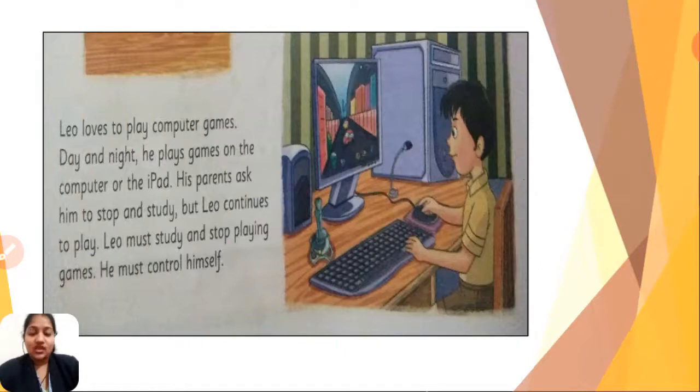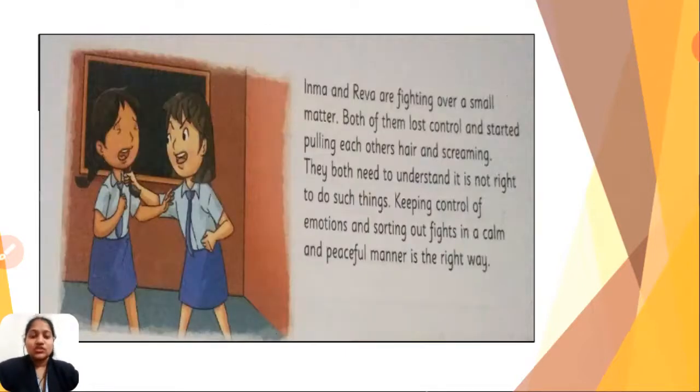Okay, let's move further. So next you can see through the image, the two girls are fighting with each other, right? So Inma and Reva, here the names of the two girls are Inma and Reva, are fighting over a small matter. Both of them lost control and started pulling each other's hair and screaming.